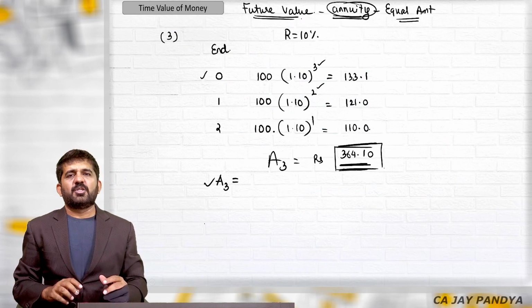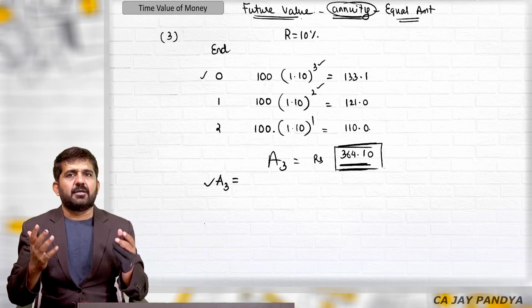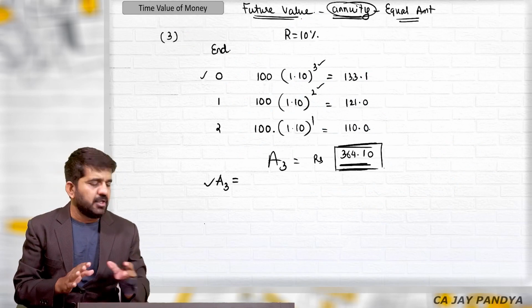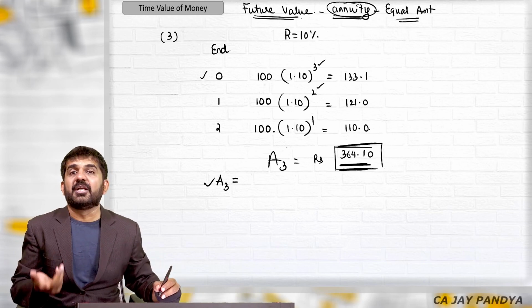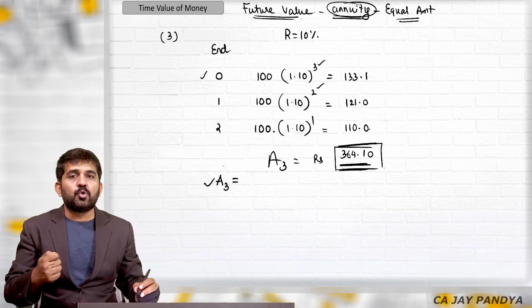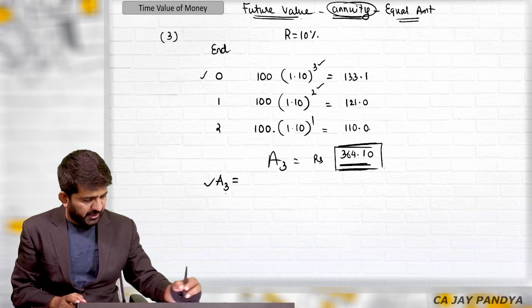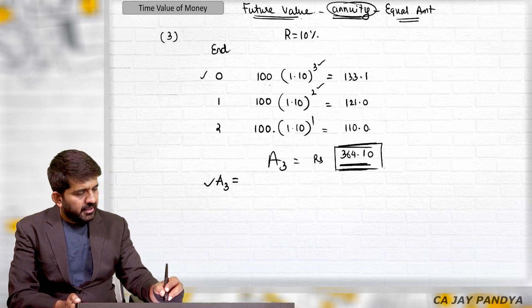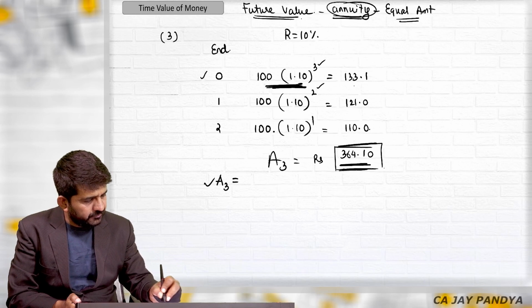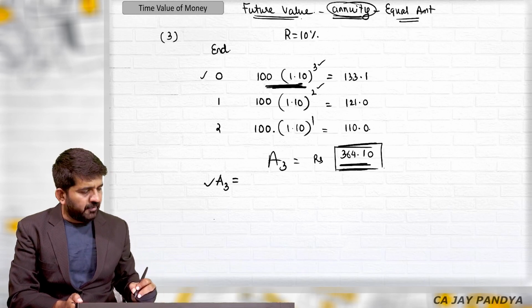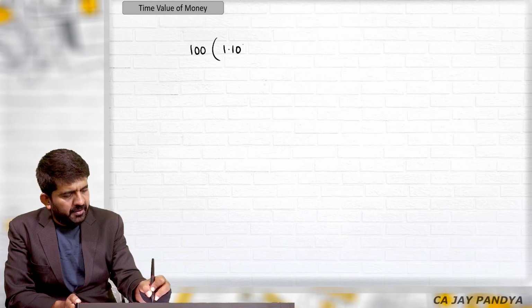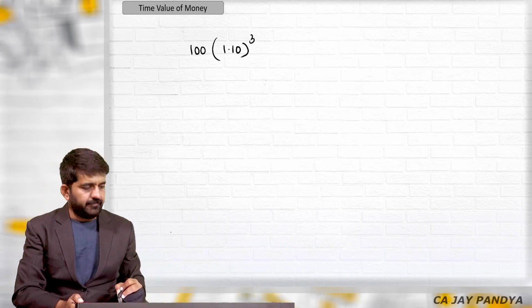And believe me, when you go further in CA Final and learn strategic financial management, you cannot do this every time. You will have to have a shortcut in your calculator. Try to understand what we are doing. This portion, the answer is 133.1. It is nothing but 100 into 1.10 raised to 3.